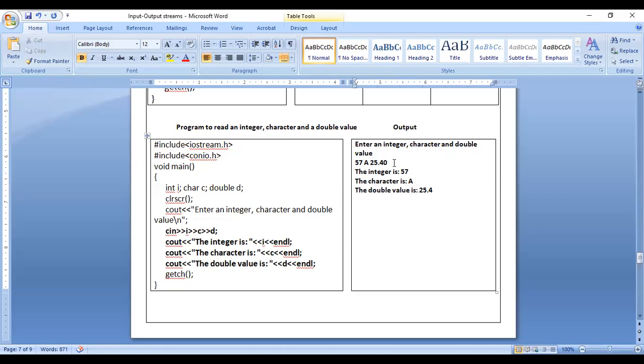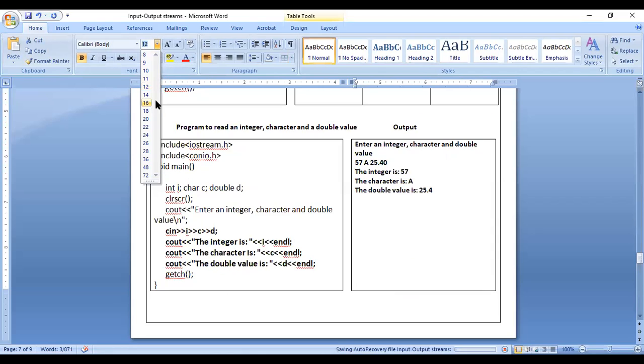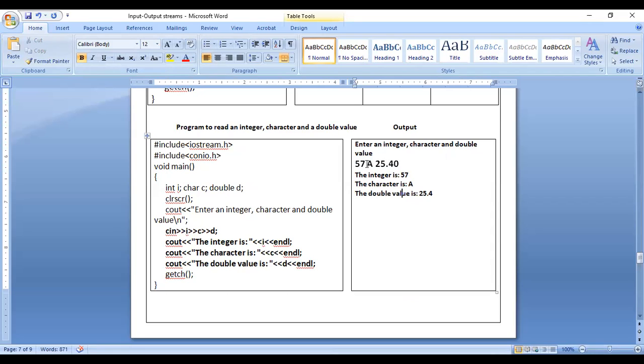Look at this output, how I entered the values: 57, then press the space bar, A, again space bar, 25.40. Three values I have entered: 57 first value, A second value, 25.40 third value.